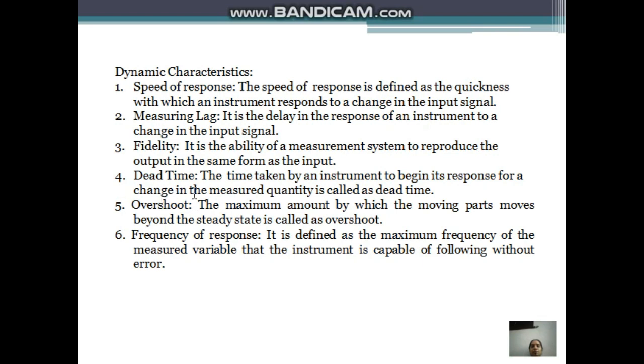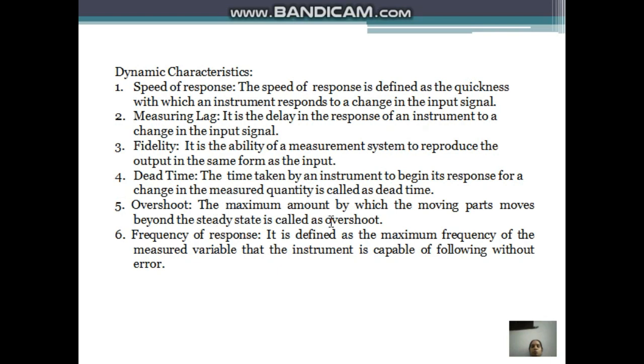Next one is dead time. The time taken by an instrument to begin its response to a change in the measured quantity is called dead time. Actually the dead zone and dead time are similar. So for the instrument, the time taken to get the maximum change in the output is called the dead time. Next one, overshoot.